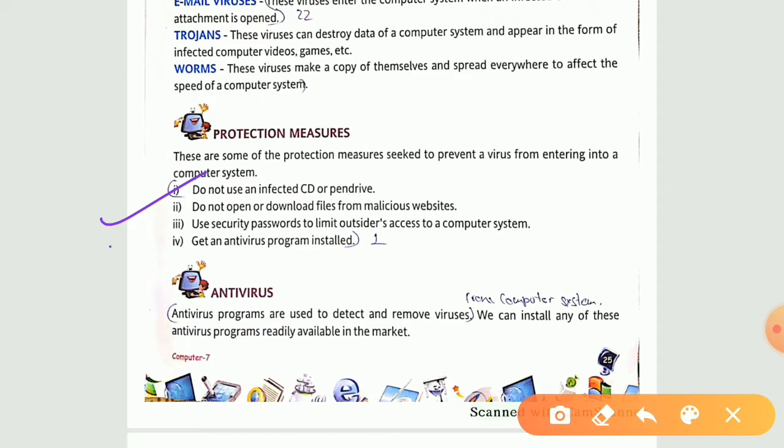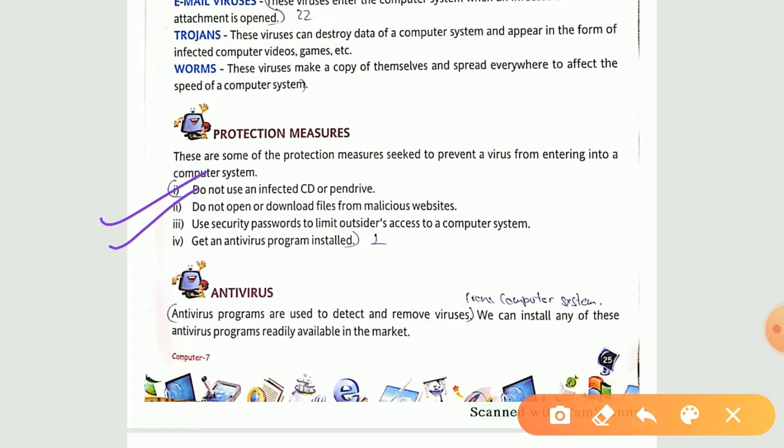Second one, do not open or download files from malicious websites. Malicious websites are those websites that are not secured. Always go for the sites that are secured. I have already told you many times how you are going to see whether your site is a secured one or not.